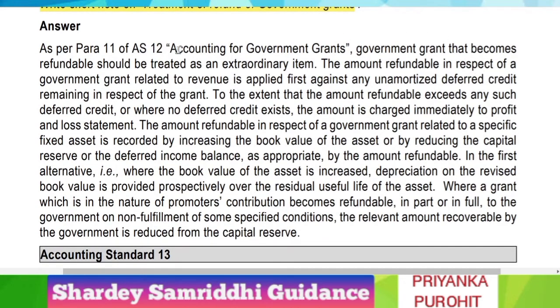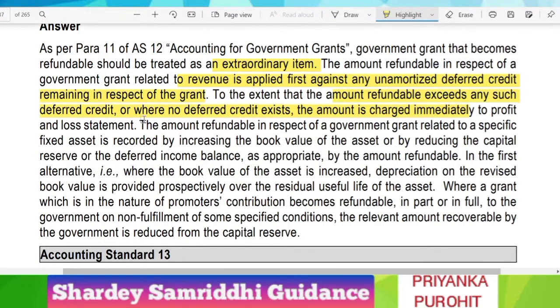As per Accounting Standard 12, a government grant that becomes refundable should be treated as an extraordinary item. The amount refundable in respect of government grant related to revenue is applied first against any unamortized deferred credit remaining in respect of such grant. To the extent the amount refundable exceeds any such deferred credit, or where no deferred credit exists, the amount is charged immediately to the P&L statement.